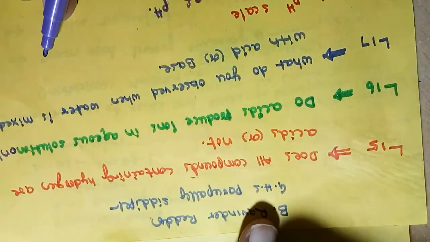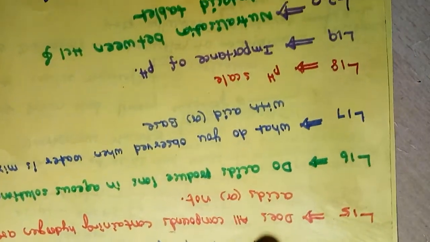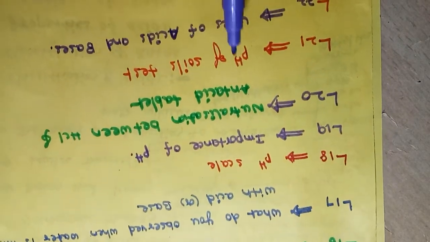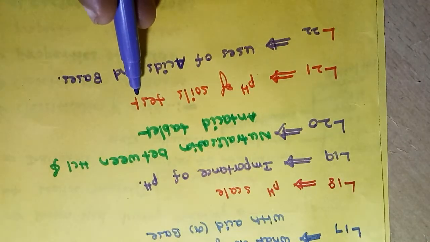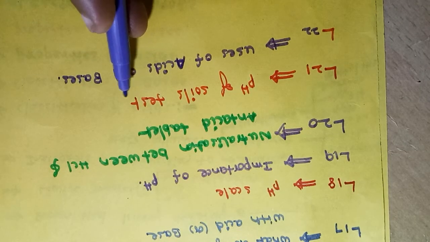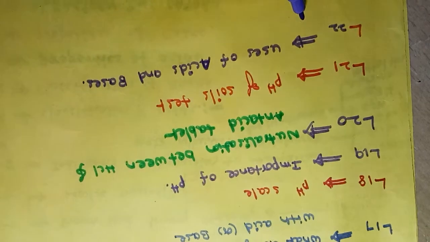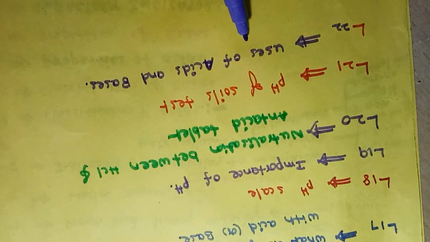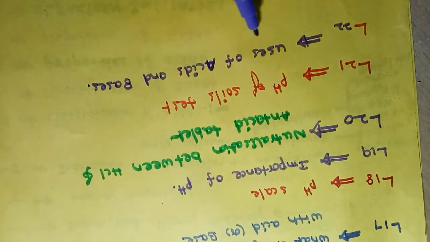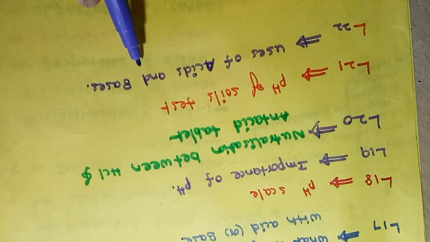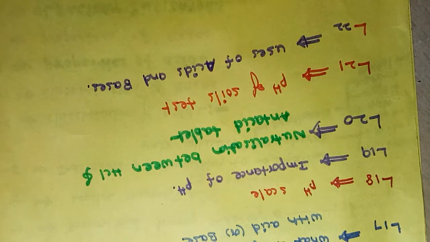So we are at acids and bases. We have completed 21 concepts, 21 lectures till today. We are at lecture number 22, that is uses of acids and bases. We will discuss only some of the more important acids and some of the more important bases, in the laboratory as well as in our daily life.